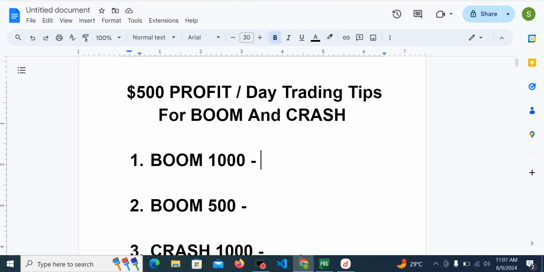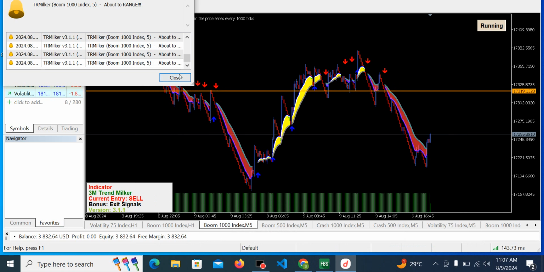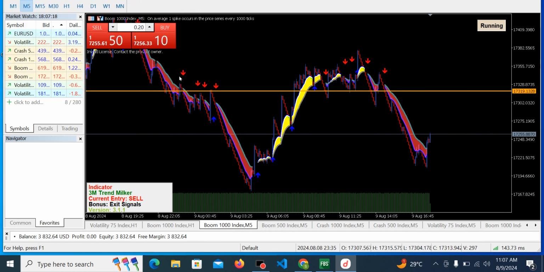Okay, so quickly let's go straight into what we have right here, starting with boom 1000. This is boom 1000 on 5-minute time frame, and of course it started the downtrend right from here, came to an end at this support zone, but went back up, was unable to go beyond this, and of course it started selling right from there. So this is still selling at the moment.